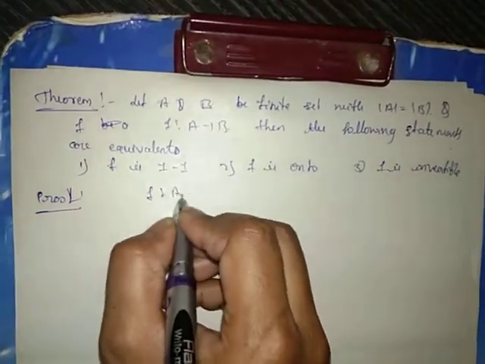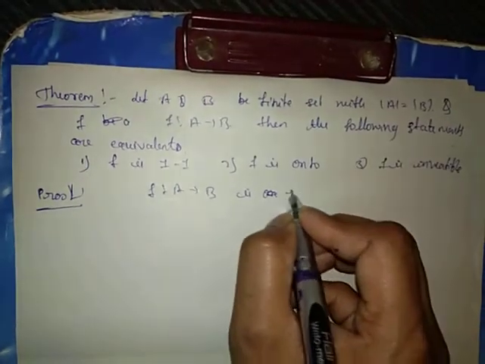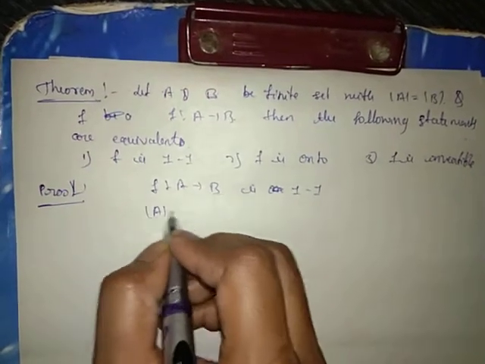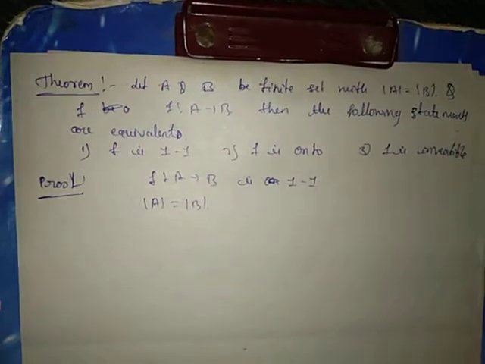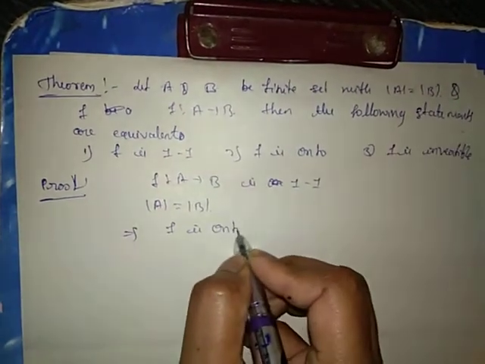Suppose F from A to B is 1-1. We know that the number of elements of A equals the number of elements of B. It follows that F is onto.